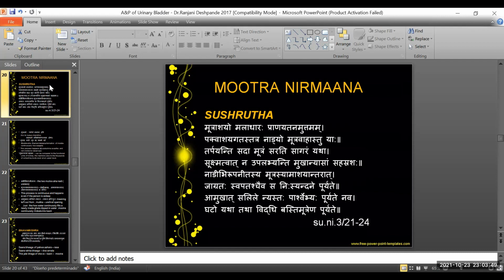And maybe that is why Acharya is trying to explain it by using the word tarpana, and adjoining it with two words, tarpayanti sadamutram sarati sagaram tata. So there is continuous movement of small quantity of urine that is being processed at the level of kidneys, that is being moved towards the mutrashaya, that is the basti, or that is the urinary bladder.